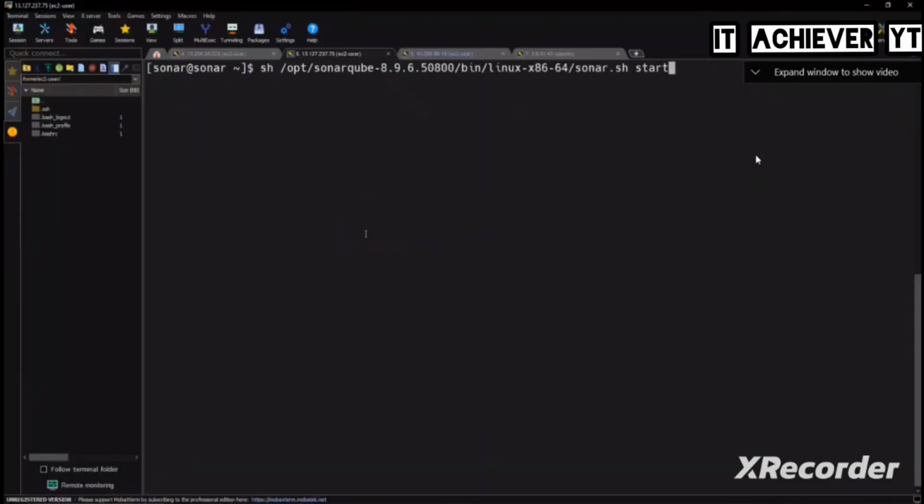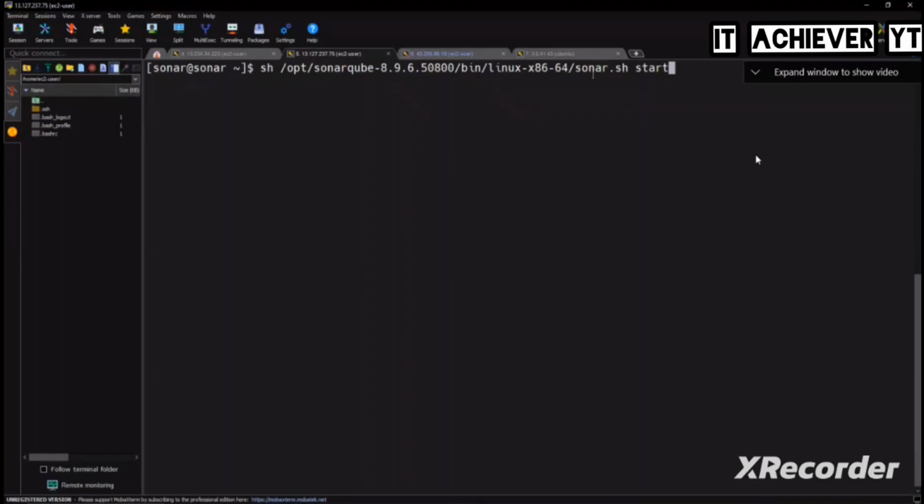I updated the script today. In our previous script, this directory is different. If you run the command sonar.sh start, you will get a no directory found error. So please change this directory to linux-x86-64. Previously it was just Linux, I think, right? This command does sh and goes to that directory and starts sonar.sh start. Either you can do it directly like this, or go cd /opt, SonarQube, cd bin, cd linux. If you are using the previous Linux directory, it will not work.